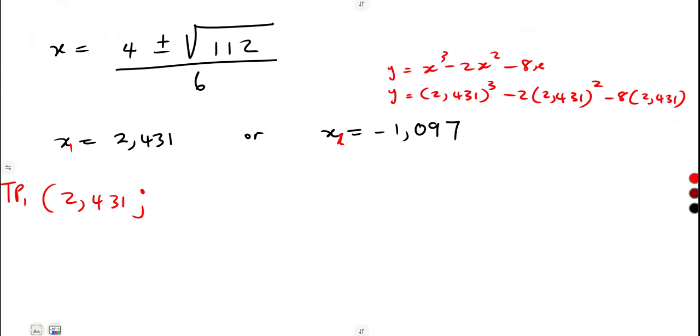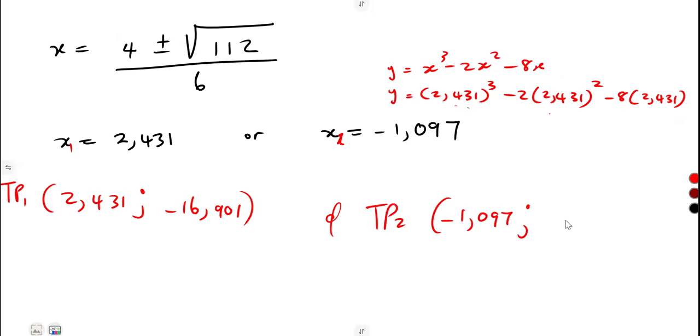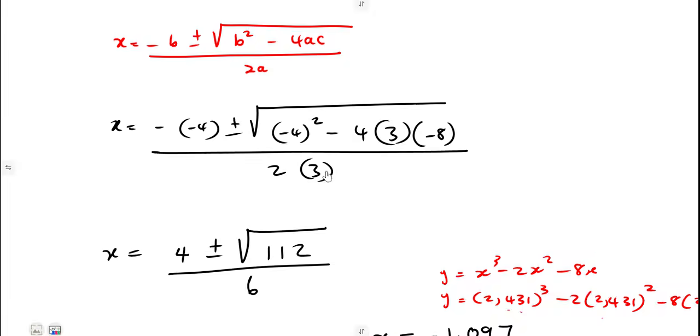So that was going to give us negative 16.901 to 3 decimal places. And the other turning point, the second turning point, when x is minus 1.097, substitute that here in place of x, you're going to get 5.049. So these are the two turning points. So the first question was to determine these turning points.